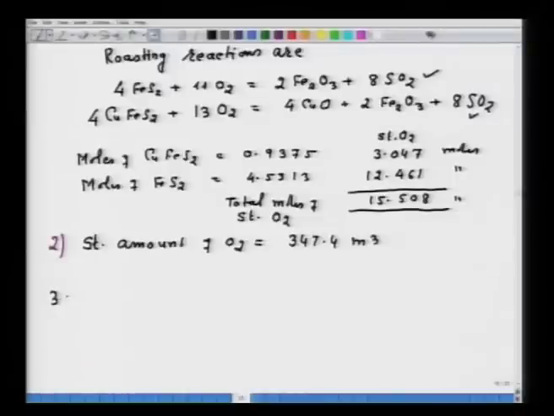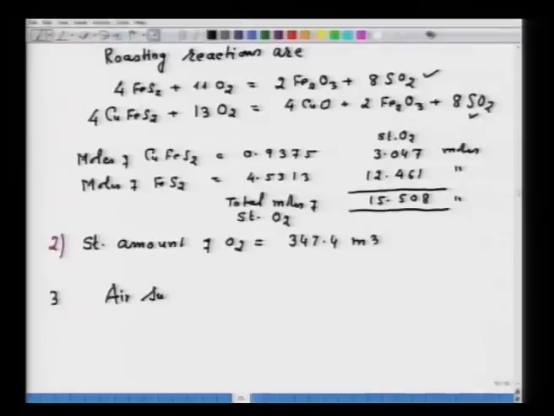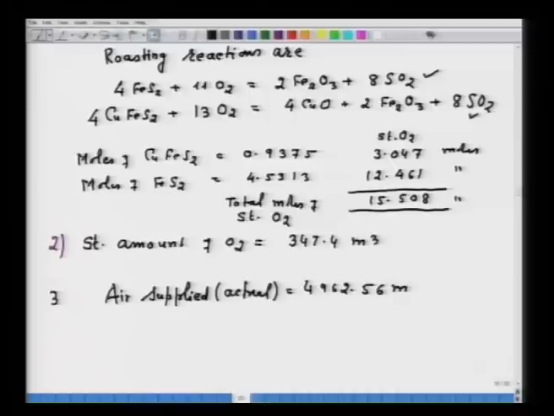Now, you have to calculate the actual amount of air. So, 3. The actual amount of air is 300% that of theoretical air. So, the actual air supplied will be equal to 4962.56 meter cube.